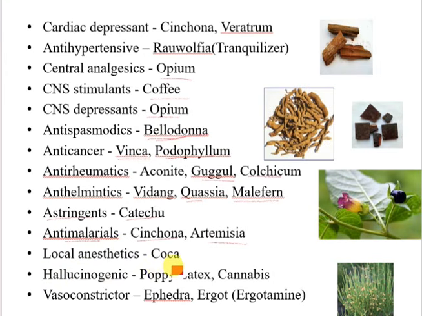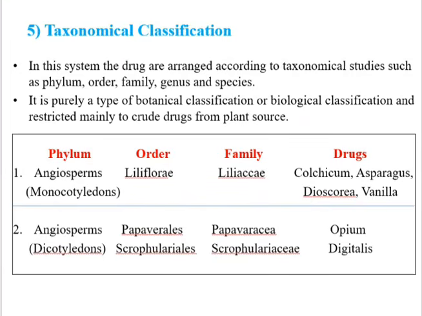In local anesthetic, coca. Okay. Next, hallucinogens, that is poppy latex and cannabis are the hallucinogenic drugs. And vasoconstrictors are ephedra and ergot. Okay. Ergot, there are mainly two constituents, ergotamine and ergometrine. Ergotamine, which is used for uterine contraction during labor pain, and ergometrine, which is used in the treatment of migraines.